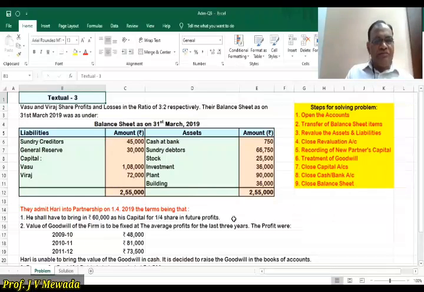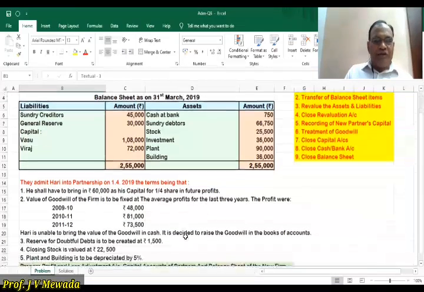That's number one. Number two, the value of the goodwill is not given, but we have to calculate the goodwill as per the average profit method. And after calculating, they have decided to raise the goodwill in the books of account. So goodwill is to be raised in this sum. And number three is reserve for doubtful debt is to be created at rupees 1,500. So we have to create RDD 1,500.